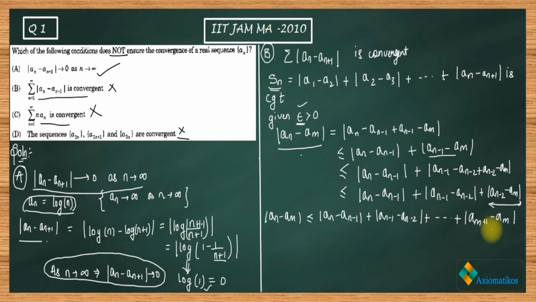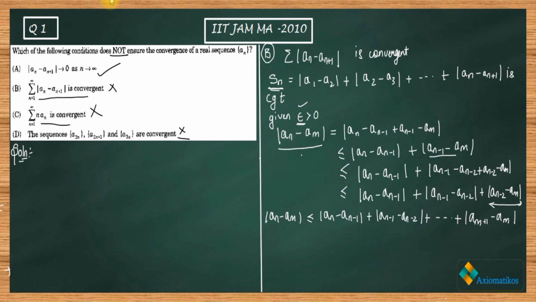Now since you will reach here and you know that your sequence of partial sum, that is Sn, is convergent, what can I say from here? Now try to look at this sequence of partial sum. What is S1?